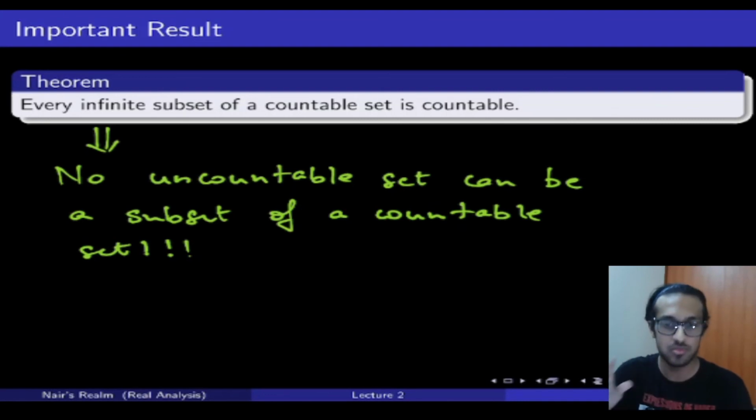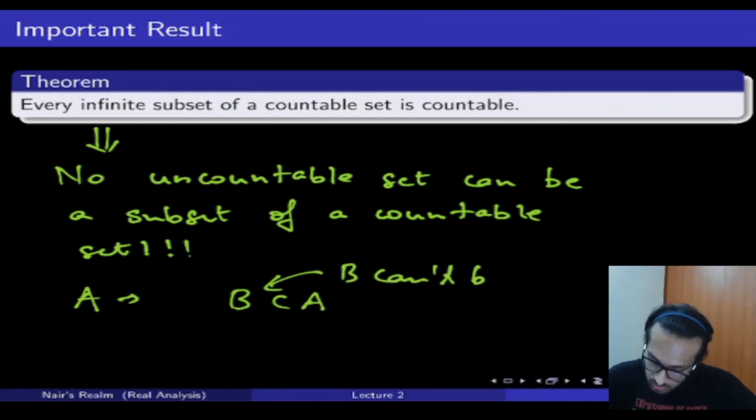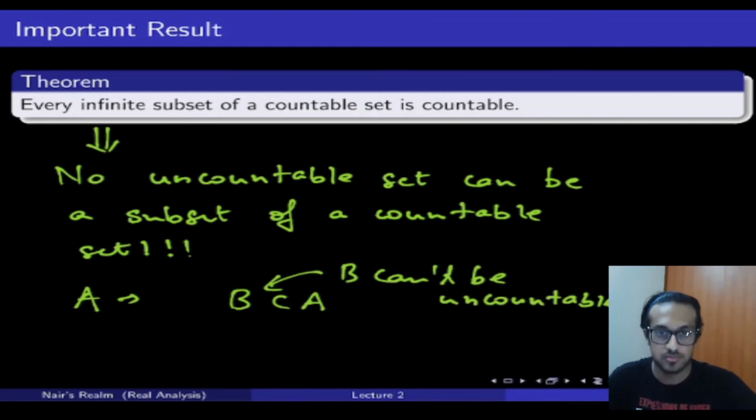So if I have a countable set A, and B is a subset of A, then there is no way that B can be uncountable. That's essentially what this theorem says.